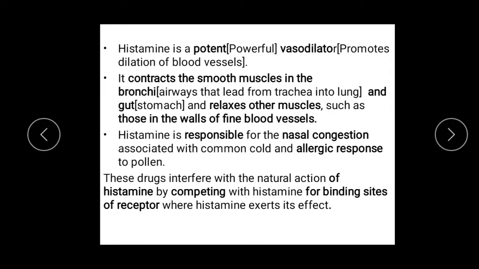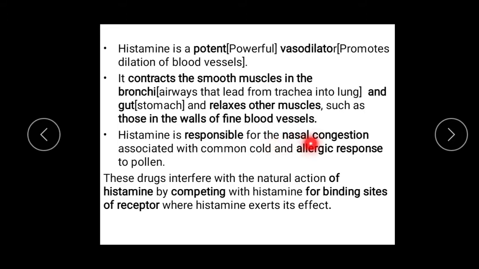We should know a few points about histamine. Histamine is a powerful vasodilator. What do you mean by vasodilator? Vasodilator means it promotes dilation of blood vessels. Then it contracts the smooth muscles in the bronchi and the gut and relaxes other muscles such as those in the walls of fine blood vessels.